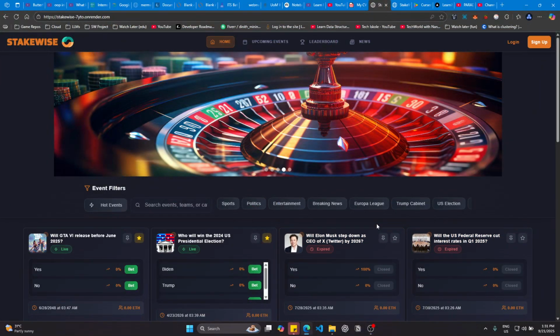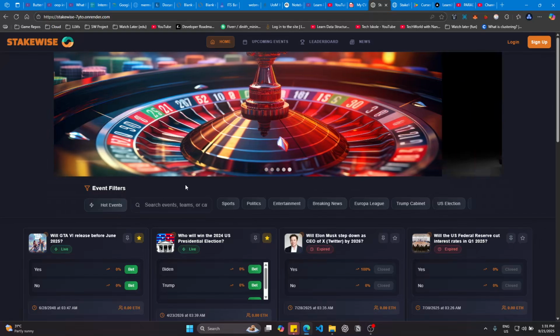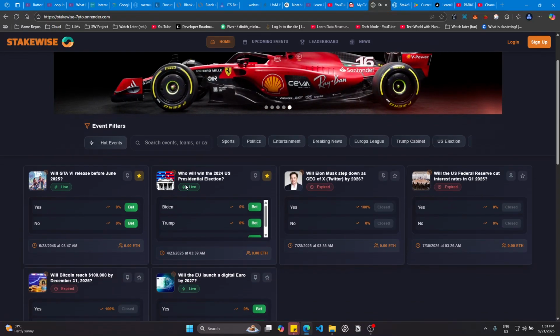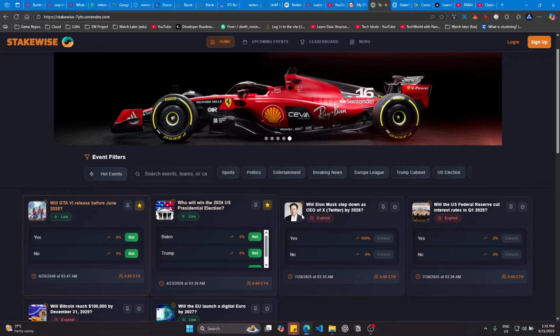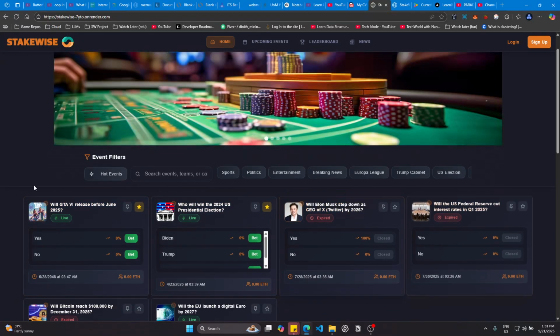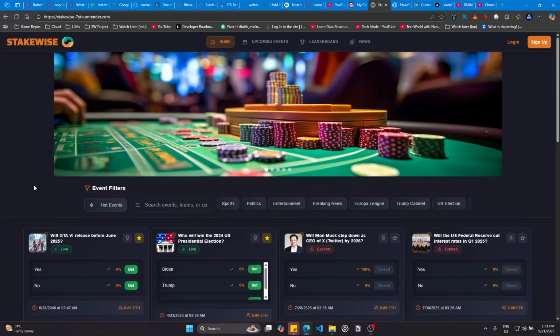Okay, so this is StakeWise, a blockchain-based betting platform, which we have done as our second year software project in University of Moratuwa. So this is our homepage. As you can see, we have listed the current ongoing events that users can place bets on.